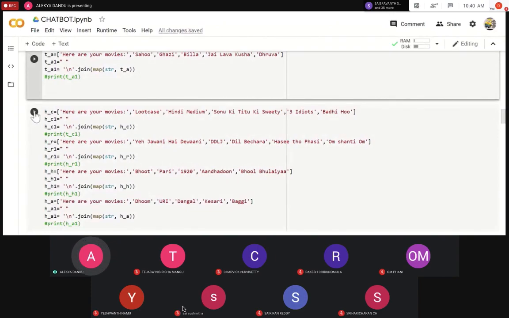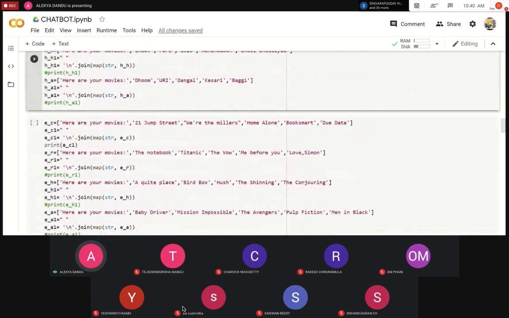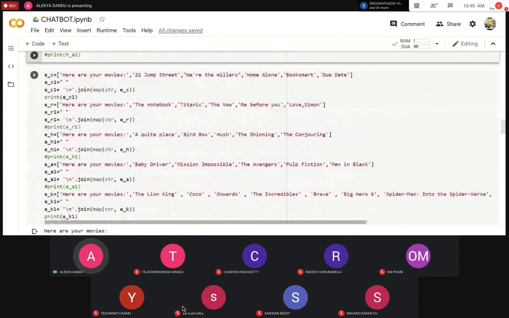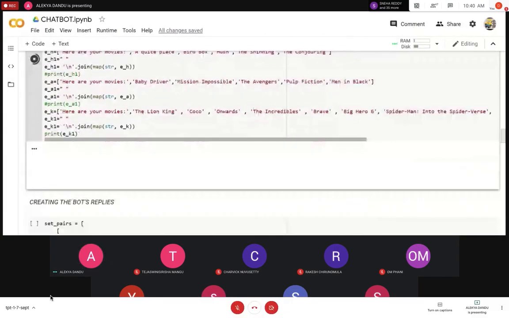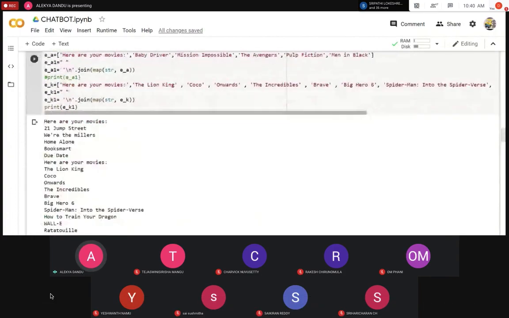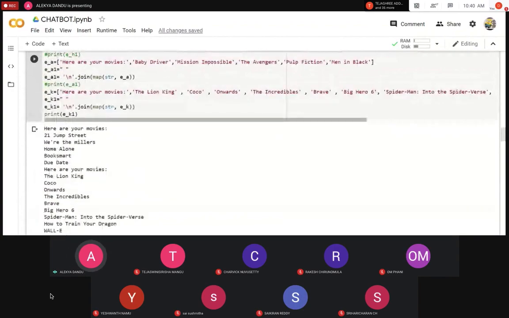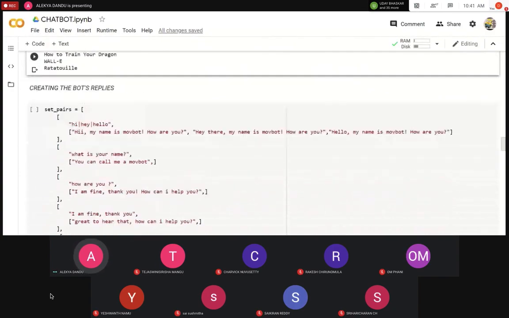So it's the same thing, I'm just giving a list and then I'm mapping that list into a string, which we can display below. So over here we can see all the animated movies, as well as I displayed comedy here as well. So the first few are the comedy movies, and the next are the animated movies which I gave. So this is completely what I made. So we're not using any other external data.